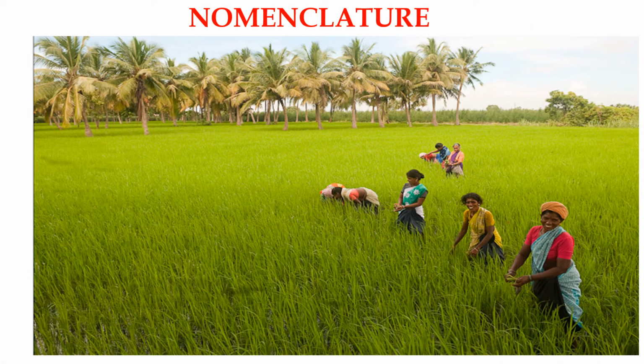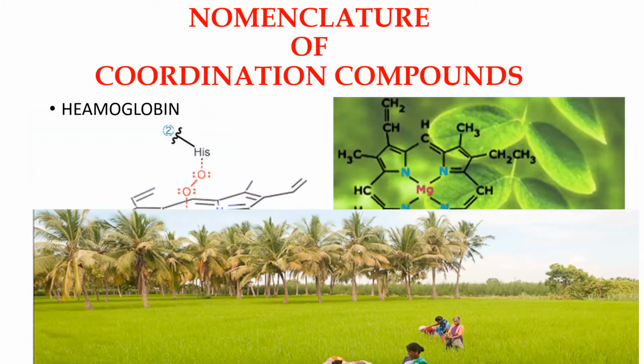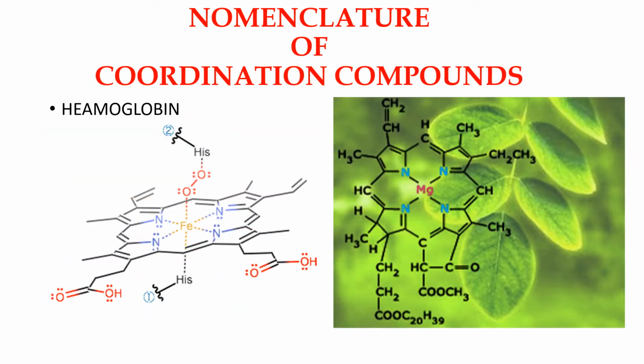In the second part, we move to the nomenclature of coordination compounds. To name a coordination compound, IUPAC has set certain rules. Using these rules, we could name a coordination compound. A set of rules is framed by IUPAC for systematically naming the coordination compounds. So, we move to the nomenclature, or naming, of coordination compounds.